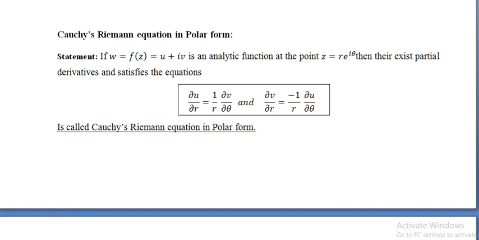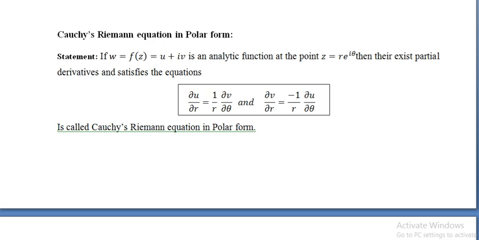So in the previous video we proved the Cauchy-Riemann equation in Cartesian form, and also discussed analytic function, differentiability, continuity, etc. So today we will be proving the Cauchy-Riemann equation in polar form.